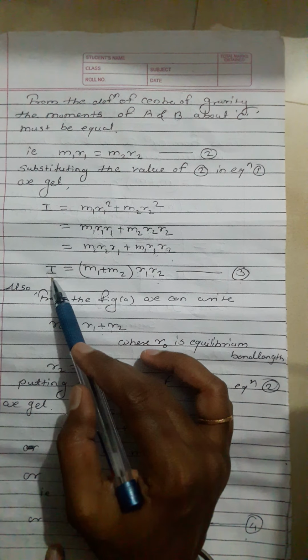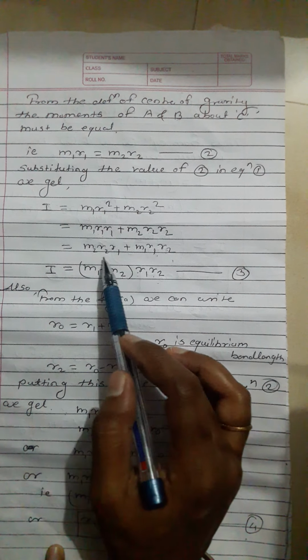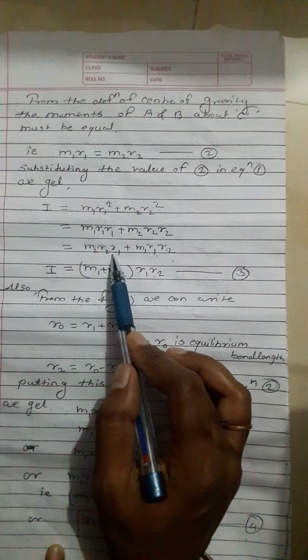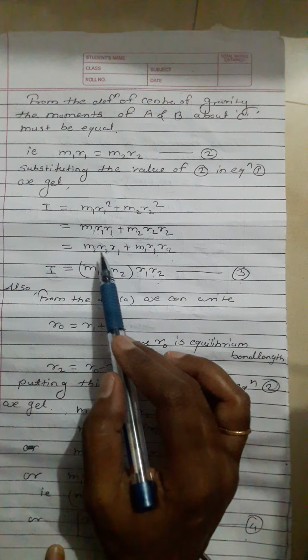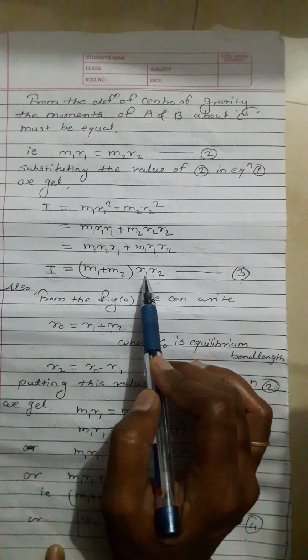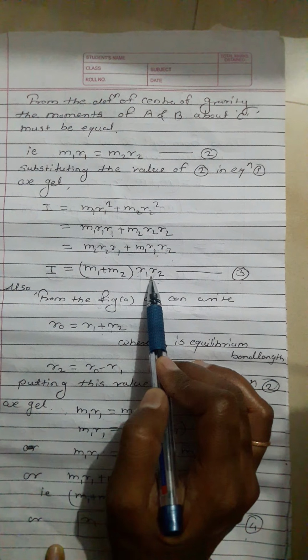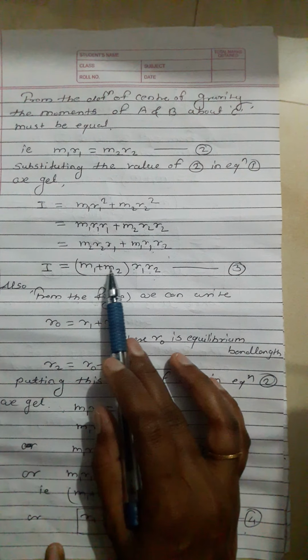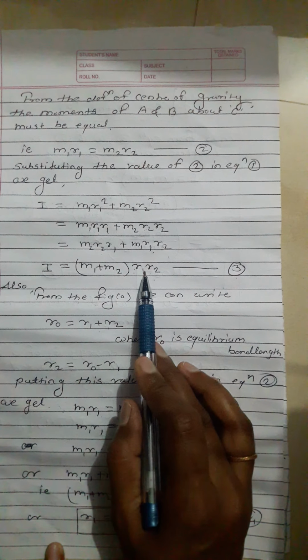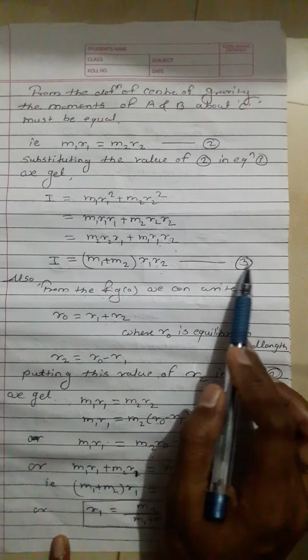Therefore, taking the common factor r1 r2, I = (m1 + m2) r1 r2, equation 3.